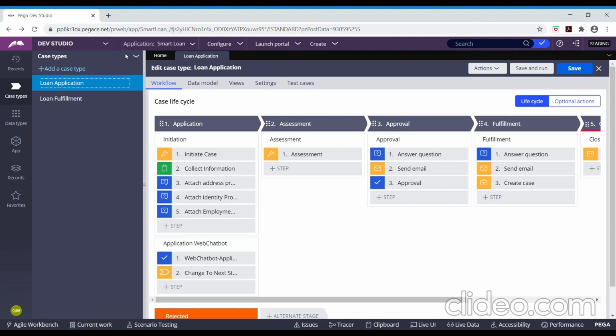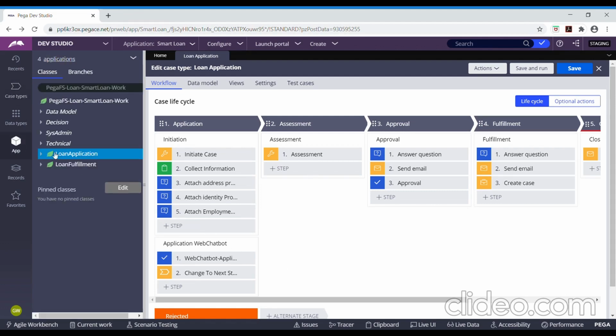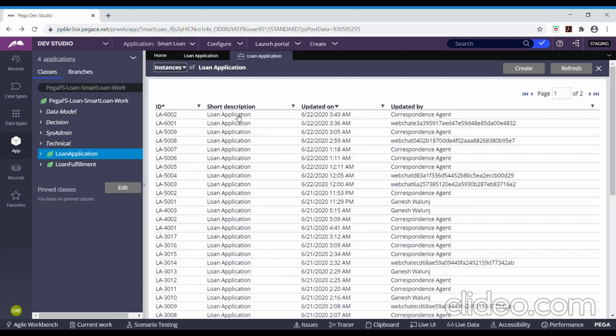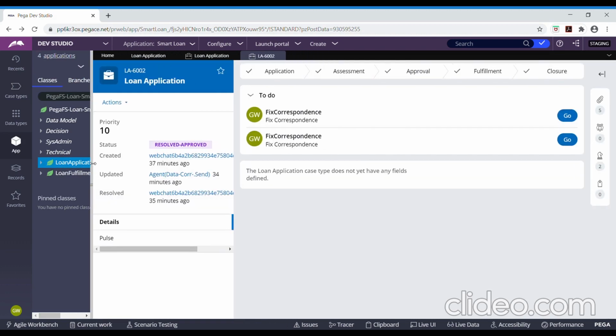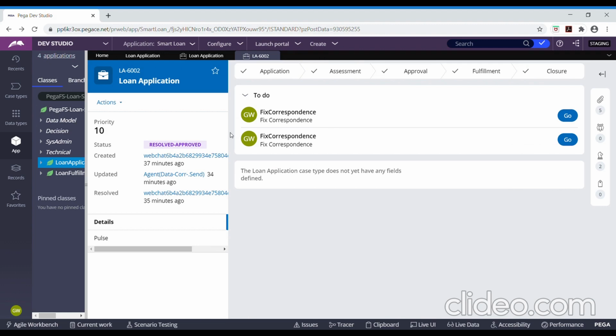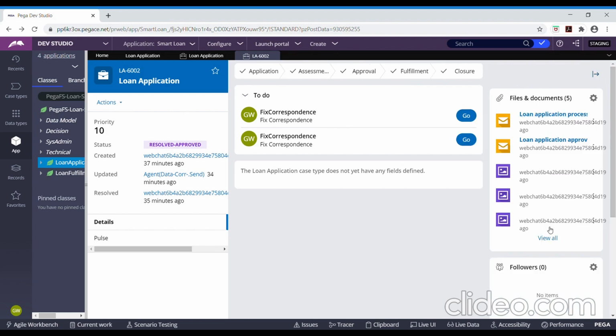Very first, let me show you the case which got created from the chatbot session. So this is our case which got created from the chatbot session, and you can see all the steps are STP'd. The status has been resolved, and here we can see the attachments which we have uploaded.